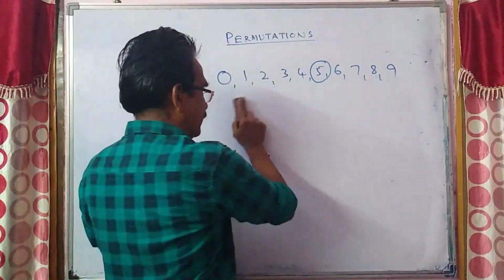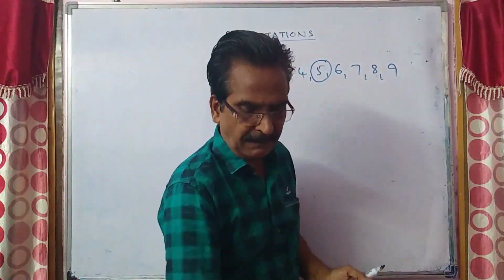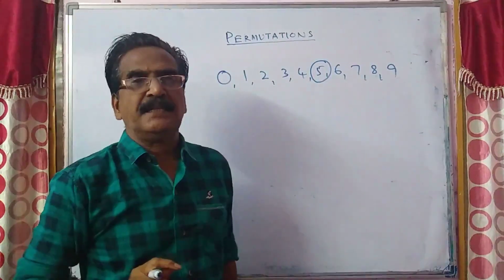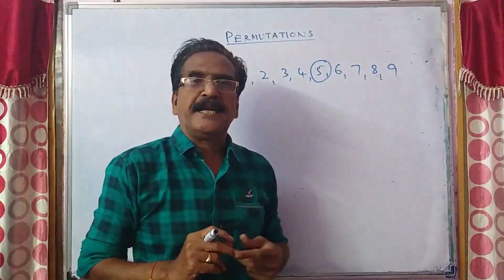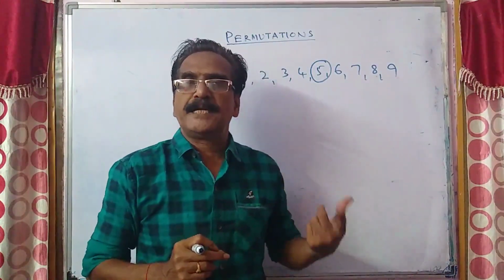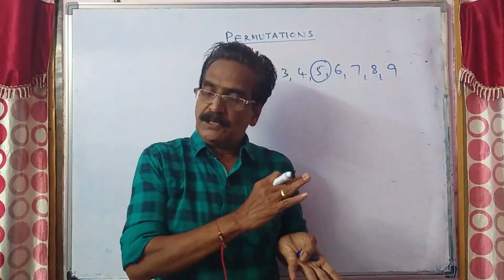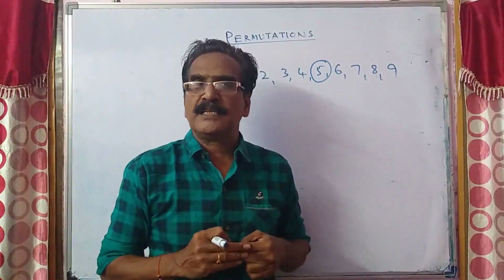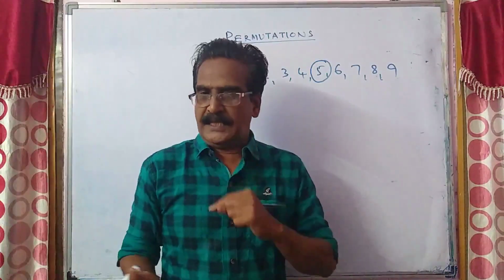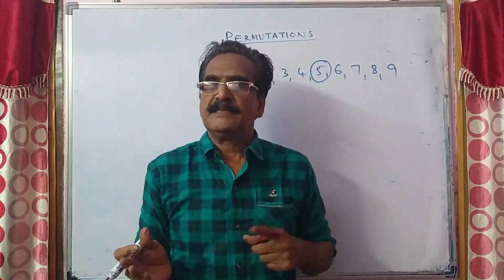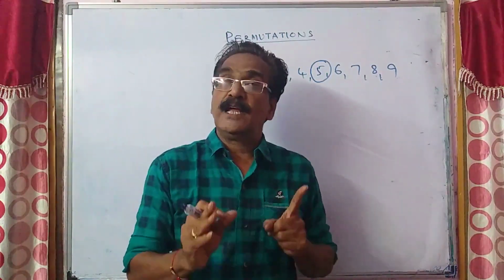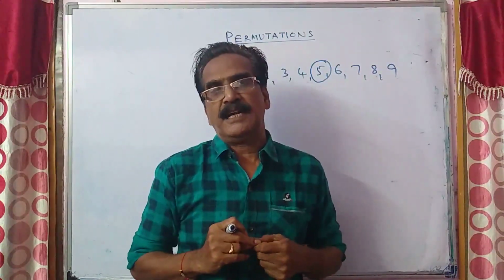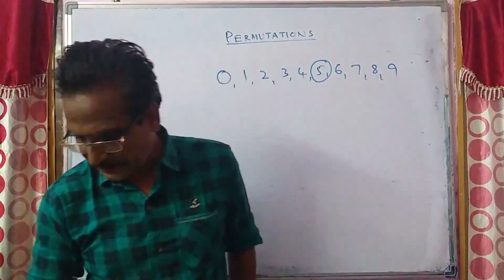So we have counted all the 5-digit numbers, that is 90,000, and we have subtracted the numbers which do not contain 5, so the remaining numbers, that is 37,512, will have at least one 5. Okay friends, now let us see the next problem.